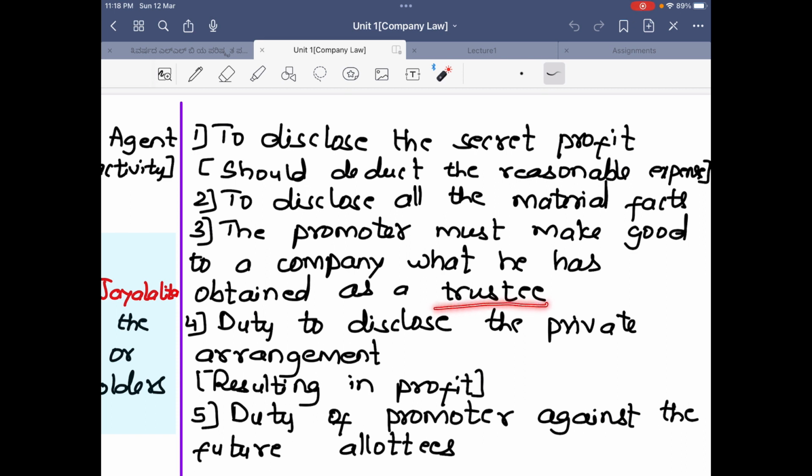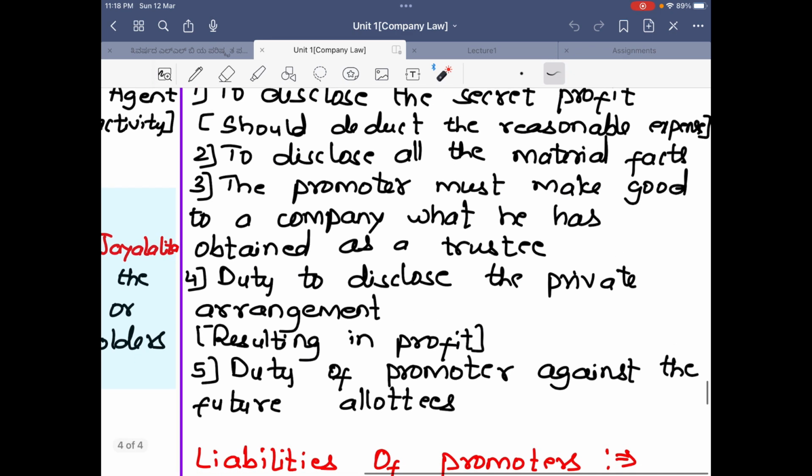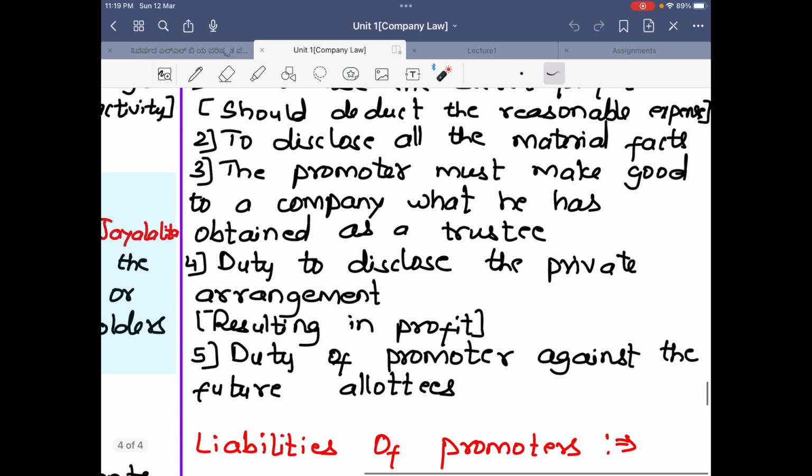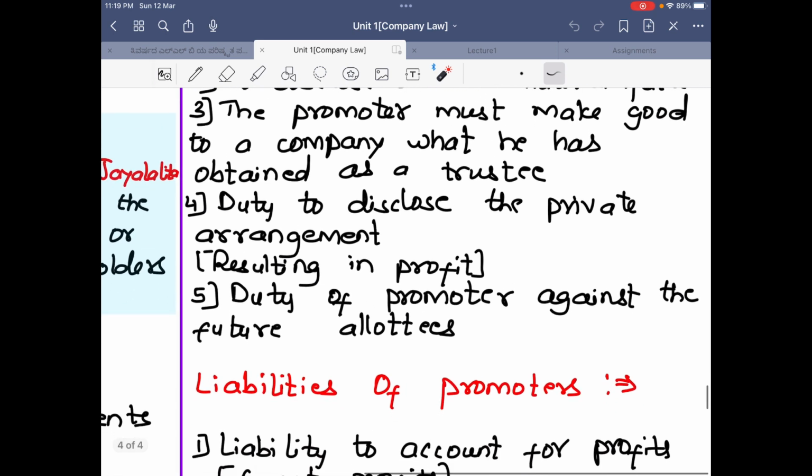So whatever is obtained as a trustee through the company, he should give back to the company. Duty to disclose private arrangements. If he has made any private arrangement and acquired any secret profit, then he has to disclose that. Duty of the promoter towards future allottees. So anyone who comes to the company, the future employees, he should behave well towards them.